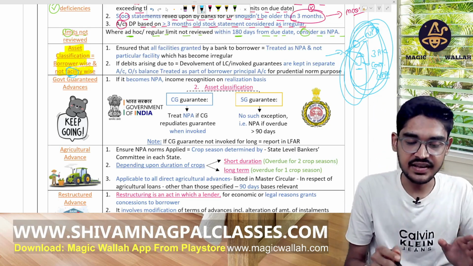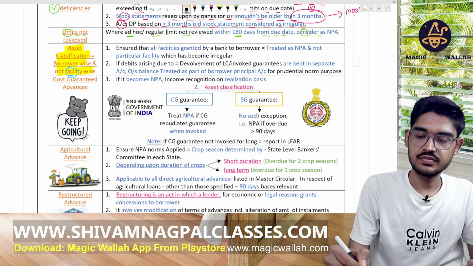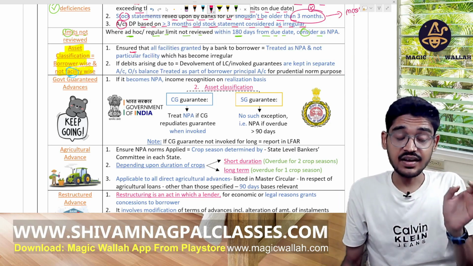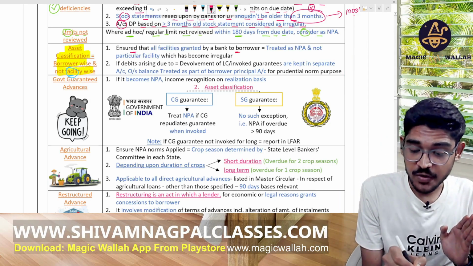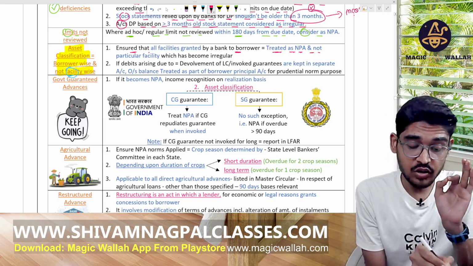Okay, let's read this. Ensure that all the facilities granted by a bank to the borrower are treated as NPA and not only a single facility.